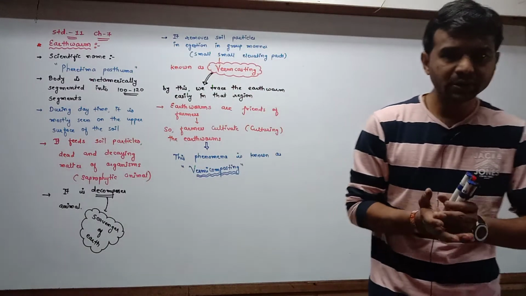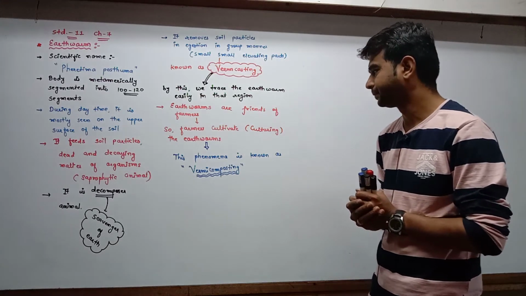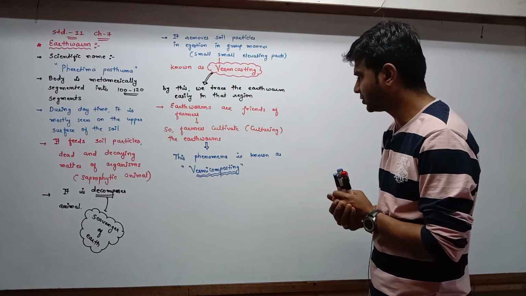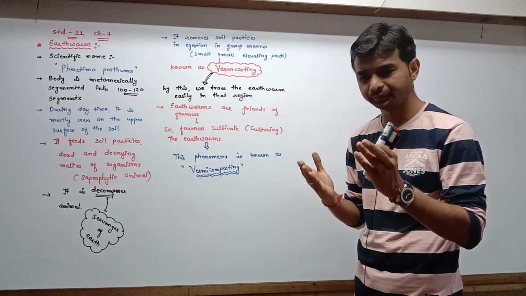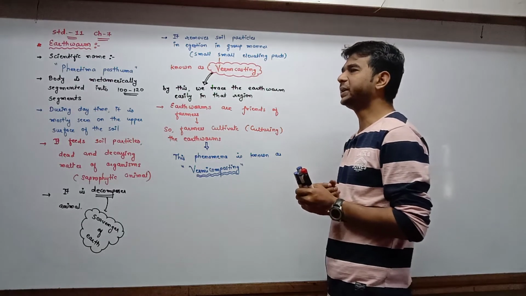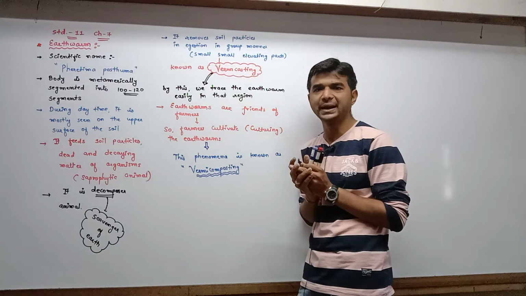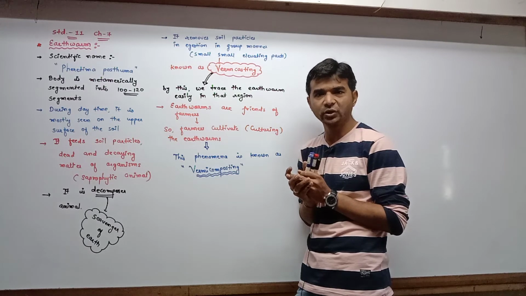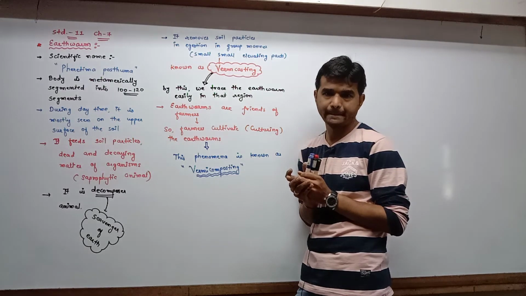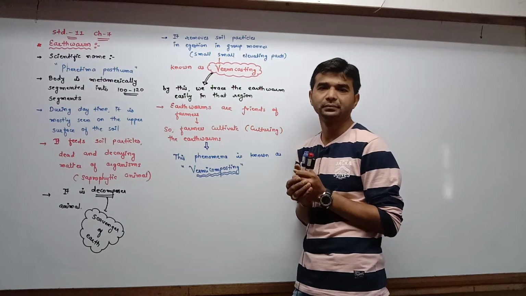So farmers culture or cultivate the earthworm in the soil, and this phenomenon is known as vermicomposting. According to the excretory system, earthworm is a ureotelic animal. So earthworm excretes urea.